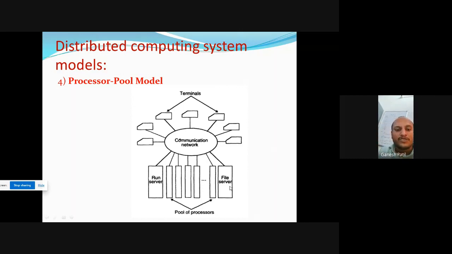This is a pool of processor. Those server machines that are idle, from these servers we will take this processor power and provide it to the client machine, because the client machine needs this power. This is called the processor pool model.